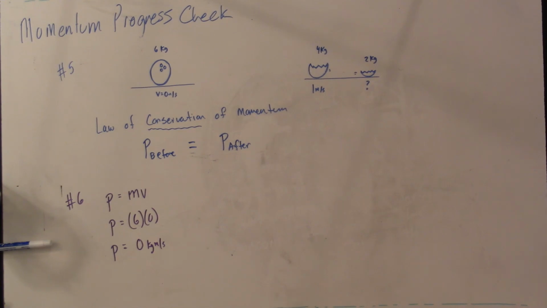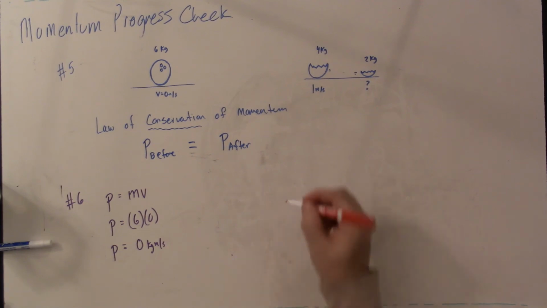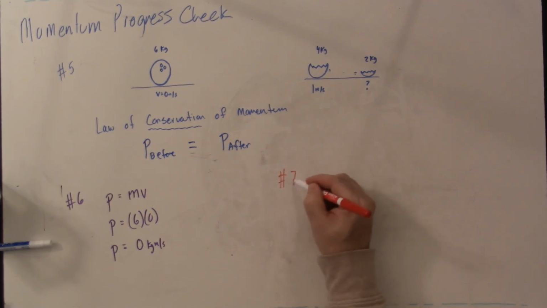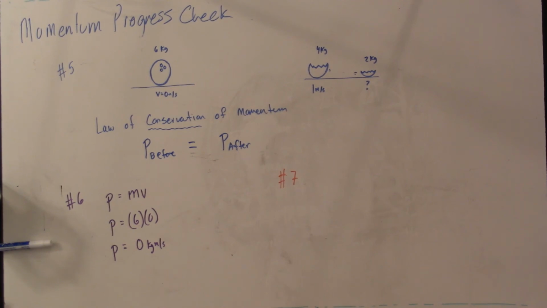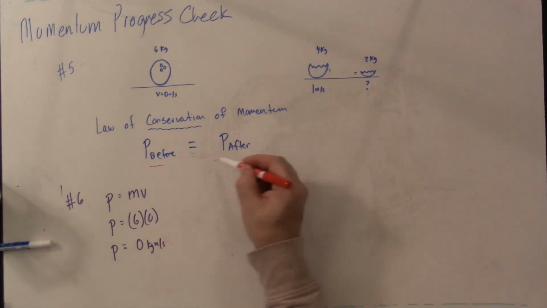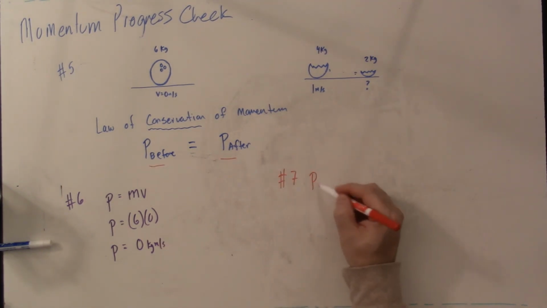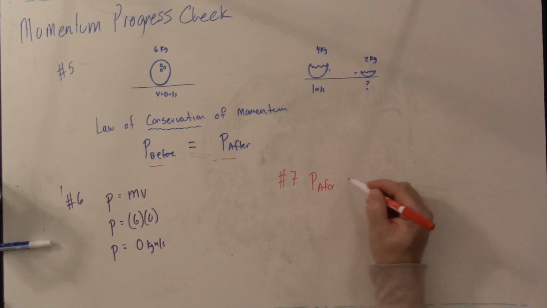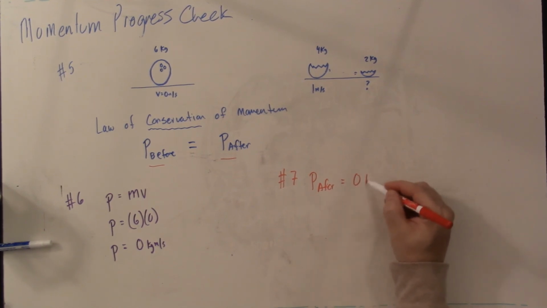Now, what about 7 then? What is 7 going to say? 7 says, well, that's all fine and dandy, but what's the total momentum after? Well, if we know the momentum before was equal to 0, and we know the before has to be equal to the after, the momentum after is also equal to 0 kilograms meters per second.